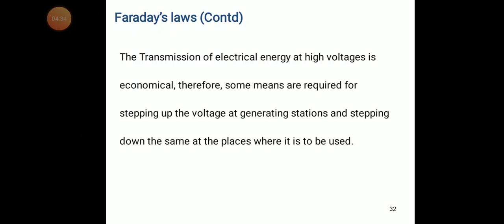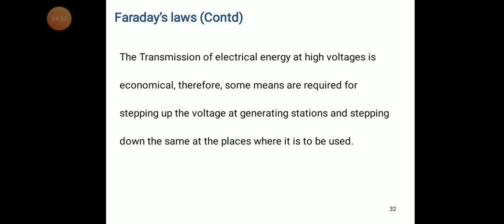So from power generation to power utilization, power step up is needed, and after reaching the destination, power step down is needed. This type of step up and step down is performed by the transformer.